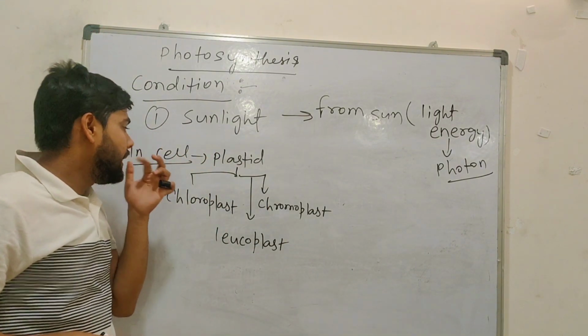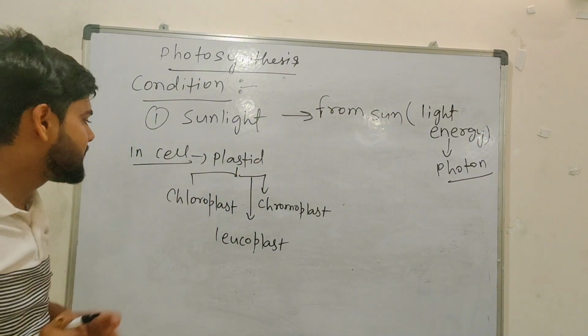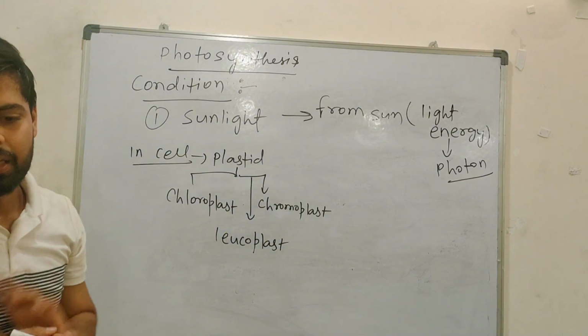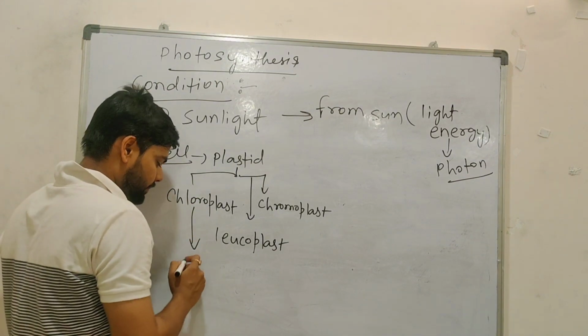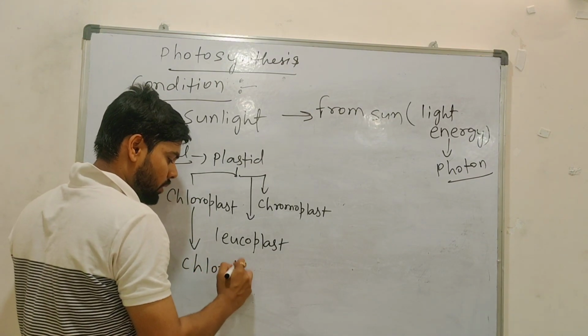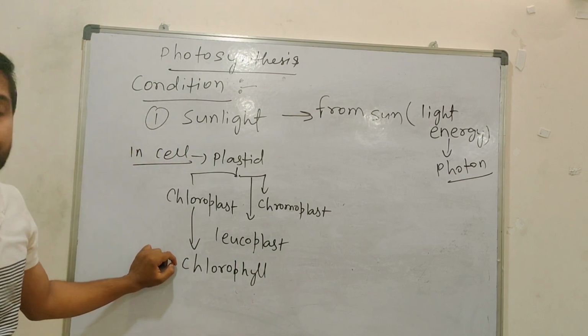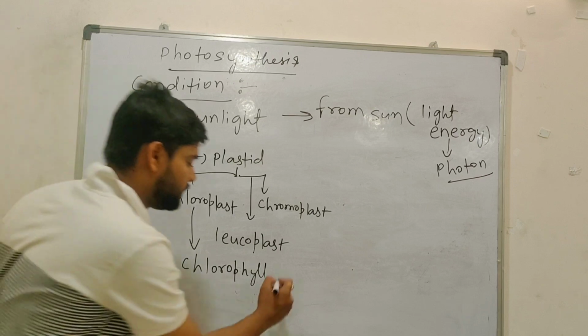You studied this thing in grade 9, na? In a cell, plastids are there. Again, plastids are of so many types. Basically, you can know chloroplast, leucoplast, and chromoplast. So in that chloroplast, what is there? Chlorophyll is there. Any doubts? And what is chlorophyll?